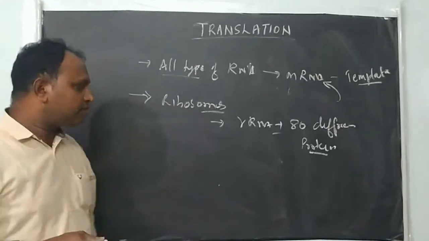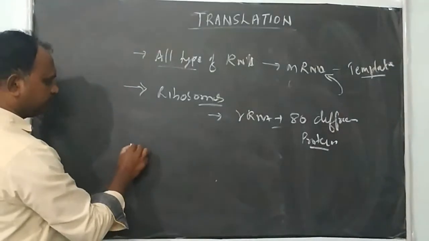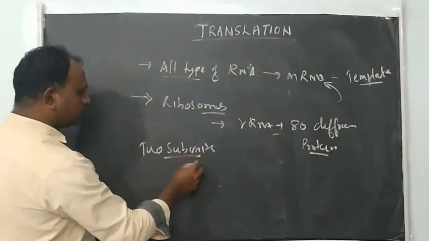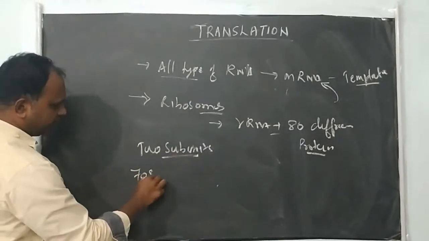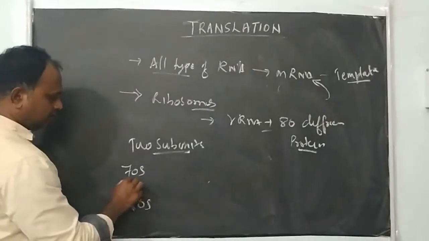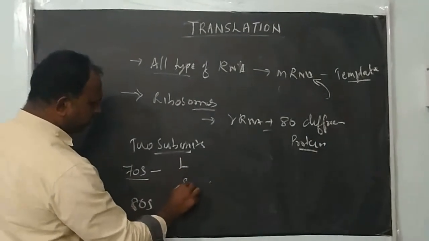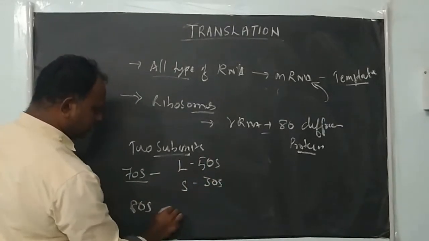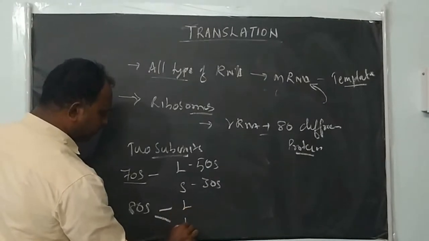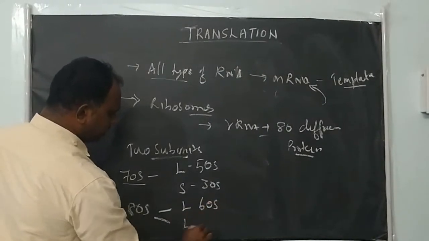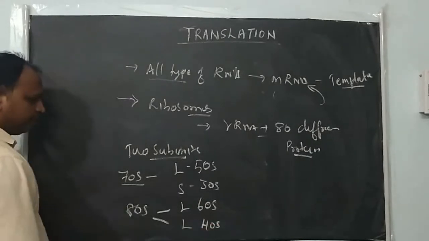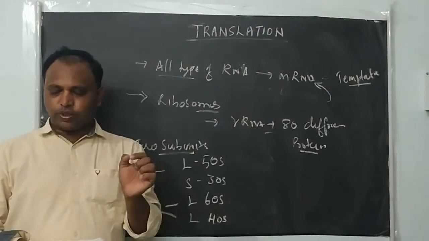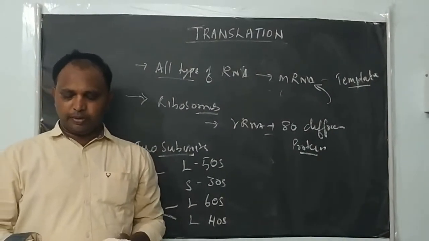This ribosome consists of two subunits, right? The size of the prokaryotic ribosome is 70S and the eukaryotic one is 80S. The 70S consists of a large subunit and a small subunit. The large subunit is 50S, the small subunit is 30S. Similarly, in the eukaryotic ribosome, the large subunit is 60S and the small subunit is 40S.